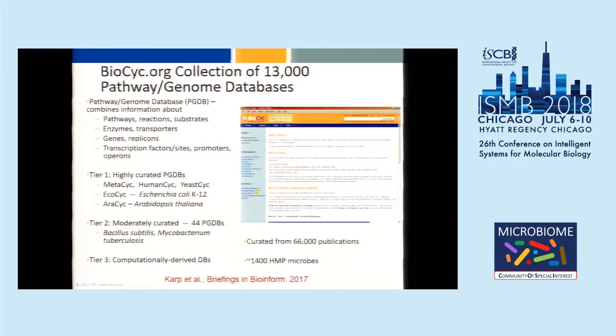Some of the highest quality databases have received several person decades of curation, like MetaCyc and EcoCyc. And then the tier 2 databases have received generally less than a year of curation. Overall, BioCyc has been curated from 66,000 publications. And there are about 1,400 microbes from the Human Microbiome Project that are within those 13,000 databases in BioCyc.